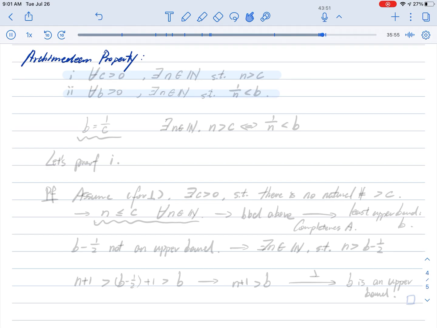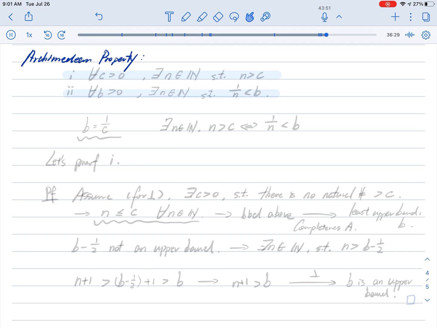Last time we were discussing the concept of density. What does it mean for the rational numbers to be dense in the reals? Today, the new property goes hand in hand with the concept that we learned last time. We're trying to establish these two theorems regarding the distribution among the real numbers of the integers and the rational numbers. So the Archimedean property is stated in this way.